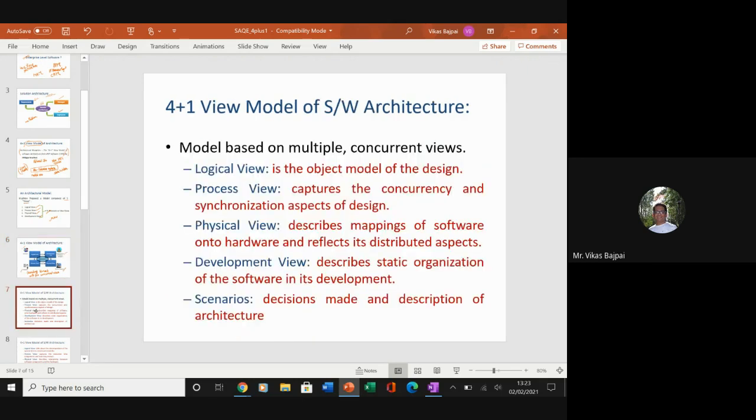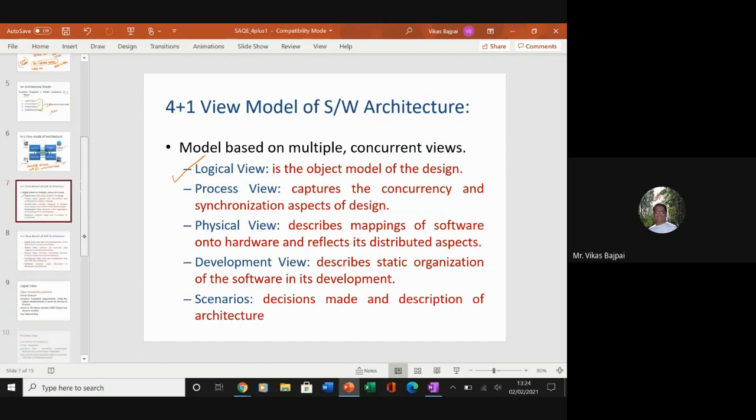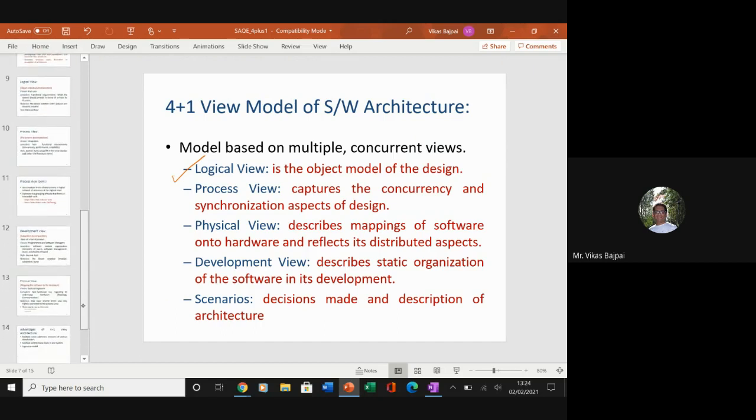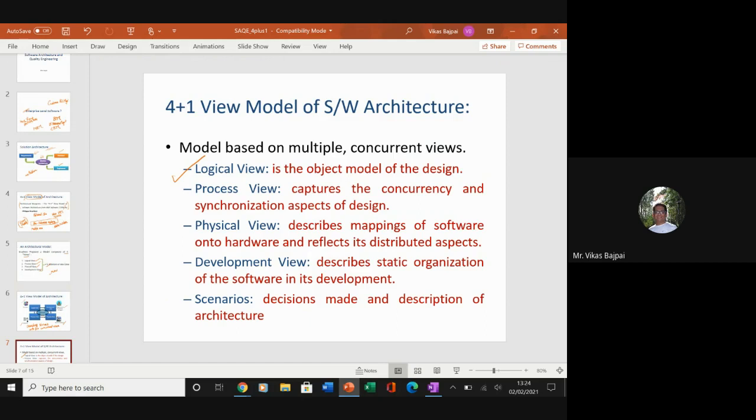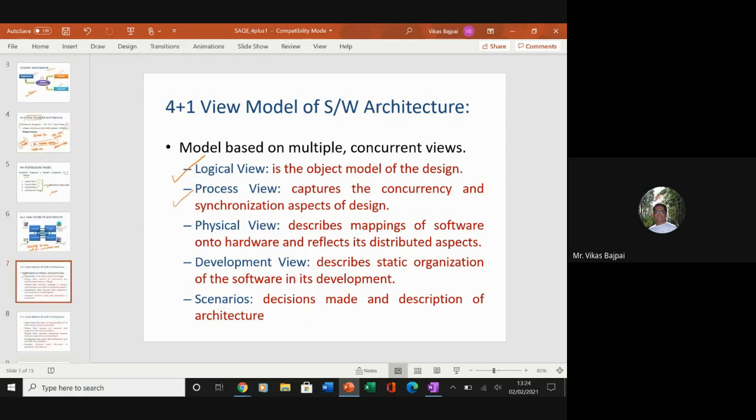So what we have is a model based on multiple concurrent views. In case of logical view, we have the object model of the design. So what we have here is, let me see, I have added those slides. In case of process view, I'm trying to capture the concurrency and synchronization aspects of the design. Don't worry, we'll see all these things with several examples. We'll take a case study as well to understand this entire topic.